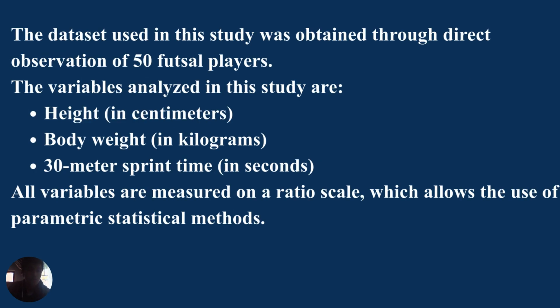The dataset used in this study was obtained through direct observation of 50 futsal players. The variables analyzed in this study are height in centimeters, body weight in kilograms, and 30 meters sprint time in seconds. All variables are measured on a ratio scale, which allows the use of parametric statistical methods.